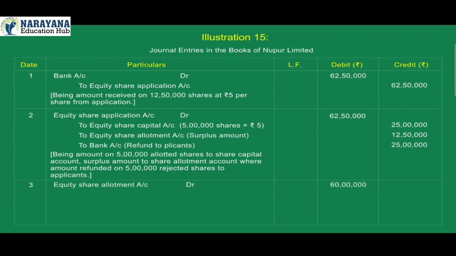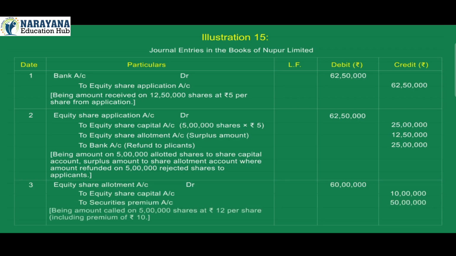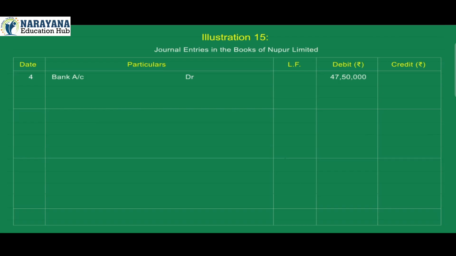3. Equity share allotment account debit 60 lakh. To equity share capital account credit 10 lakh. To securities premium account credit 50 lakh. Being amount called on 5 lakh shares at ₹12 per share, including premium of ₹10. 4. Bank account debit 47,50,000. To equity share allotment account credit 47,50,000. Being amount received for share allotment.